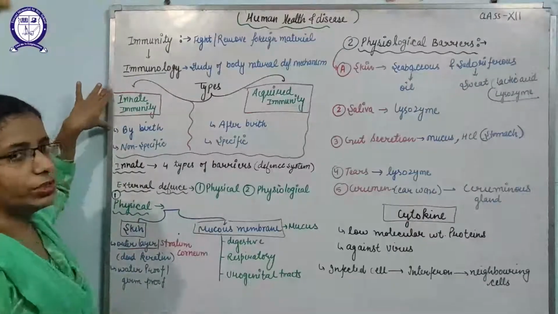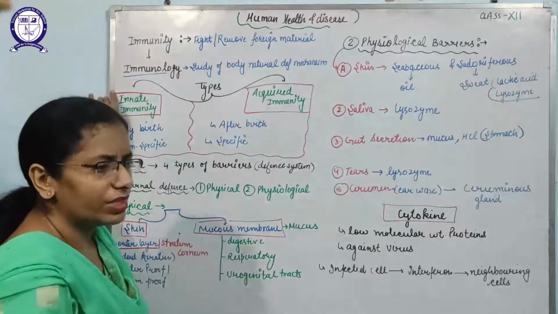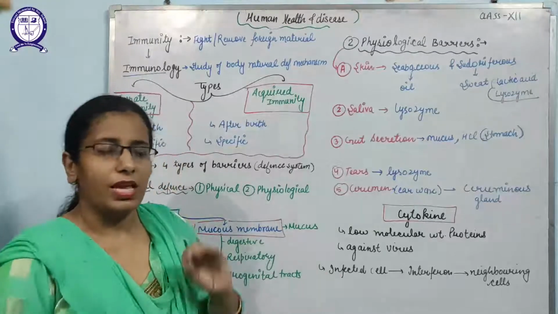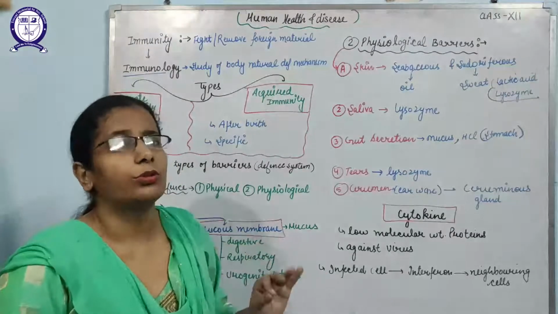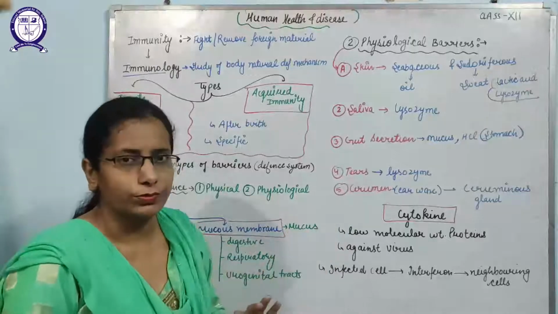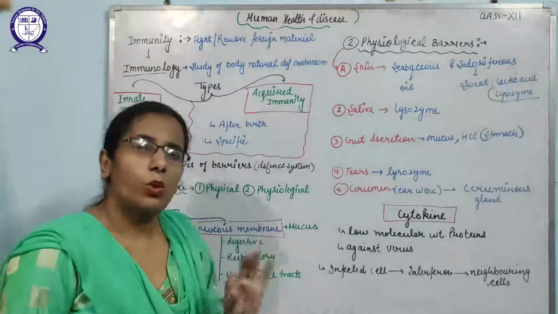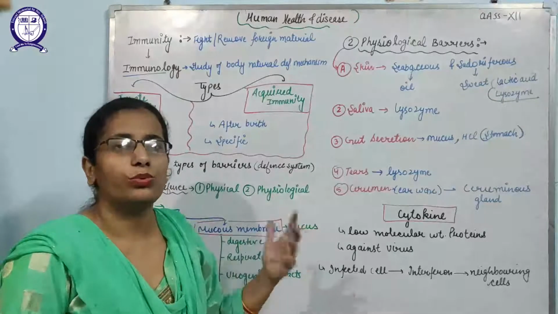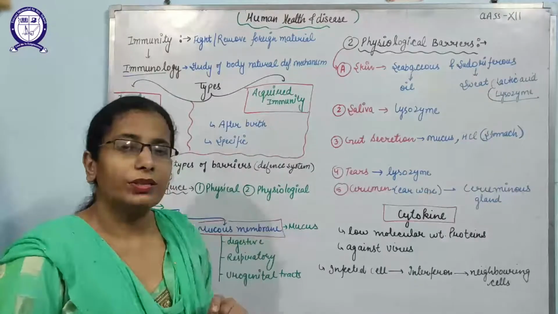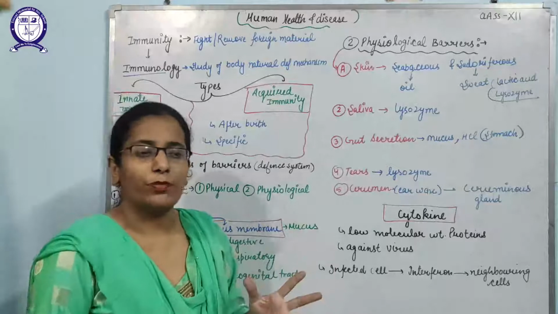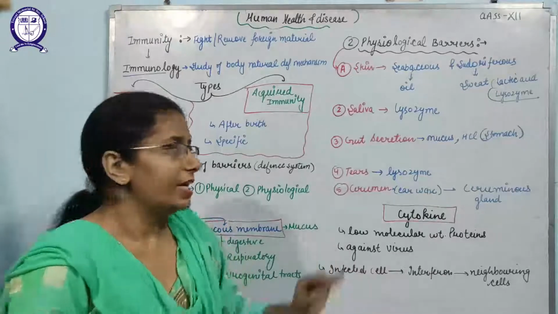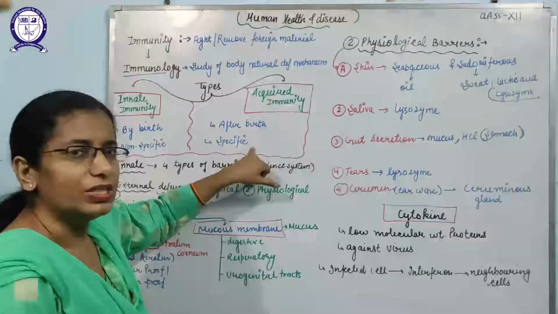Second, innate immunity is non-specific in nature. Any type of pathogen, either bacteria, virus, protozoans, helminths, any type of particle, if it enters the human body, this innate immunity will be generated. That means it is not for a specific pathogen. It will be produced against all types of pathogens. That is why it is known as non-specific immunity. But acquired immunity is specific in nature. That means acquired immunity develops with the help of antibodies, and special antibodies will be produced against specific types of pathogens. It means acquired immunity is specific in nature.